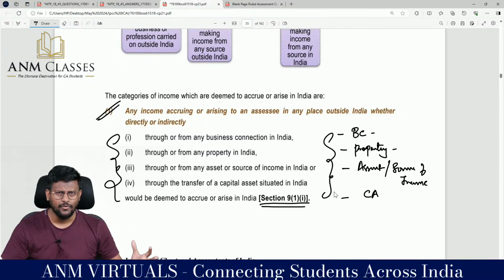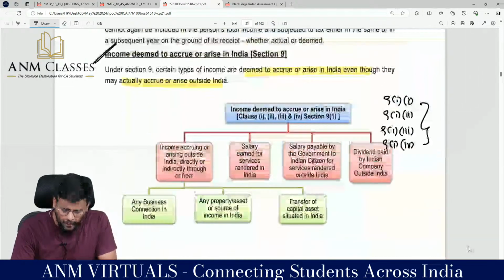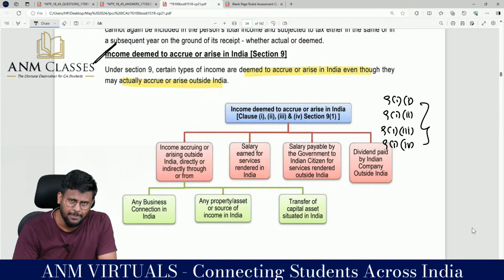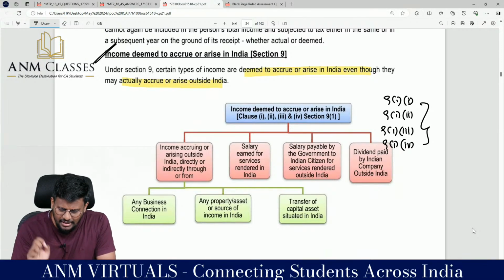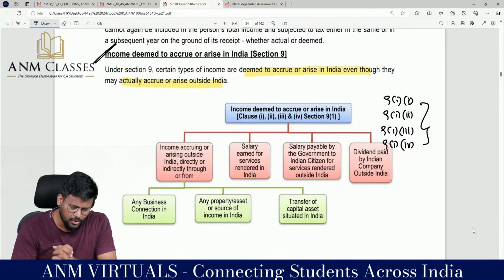So, what is the overview? Section 9 can be classified into 2 categories, part 1, part 2. In that part 1, sir, 4 incomes are there. 9 subsection 1 clause 1, 9 subsection 1 clause 2, 9 subsection 1 clause 3, 9 subsection 1 clause 4. What is 9 subsection 1 clause 1?